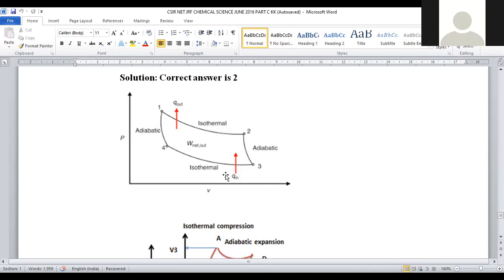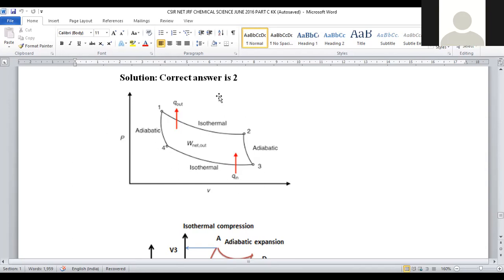Isothermal compression means maintaining a fixed temperature. If volume is reduced, that is said to be isothermal compression. Adiabatic compression is nothing but without exchanging heat and matter. If volume is reduced, that is said to be adiabatic compression.